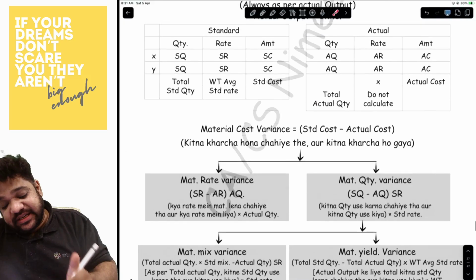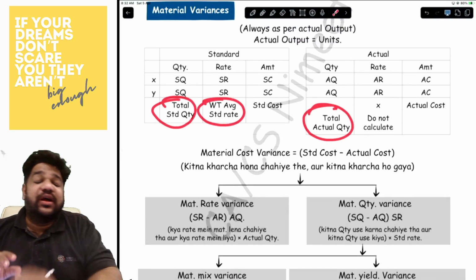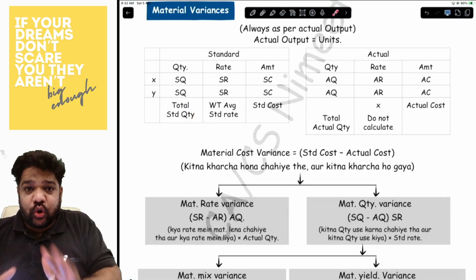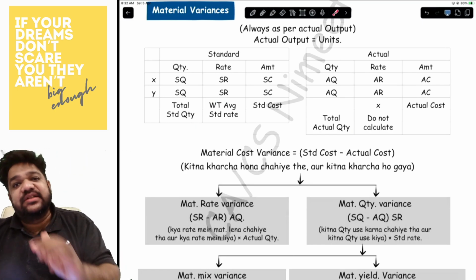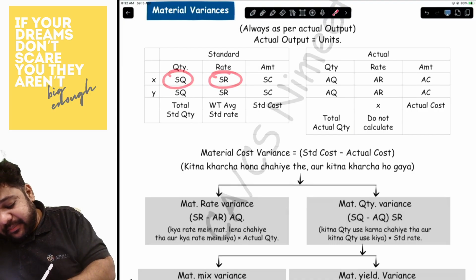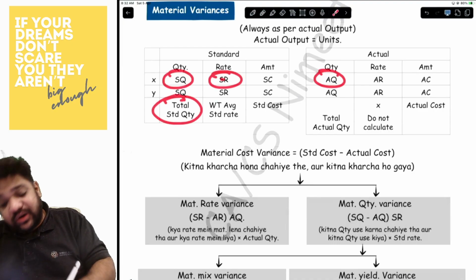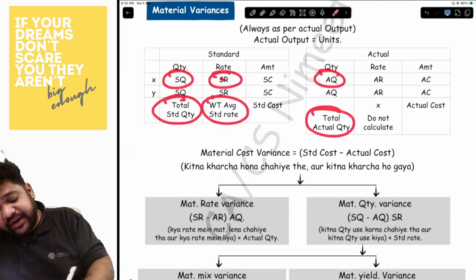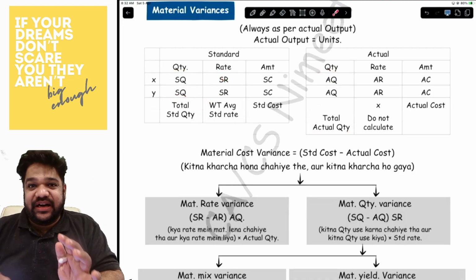Yield variance is basically total standard quantity minus total actual quantity into the weighted average standard rate. If you look closely, it is actually a usage variance, but on totality basis. What do you do under usage variance? Usage variance is standard quantity minus actual quantity into standard rate. Yield variance, total standard quantity, total actual quantity into weighted average standard rate. So it is essentially the same, but on totality basis.